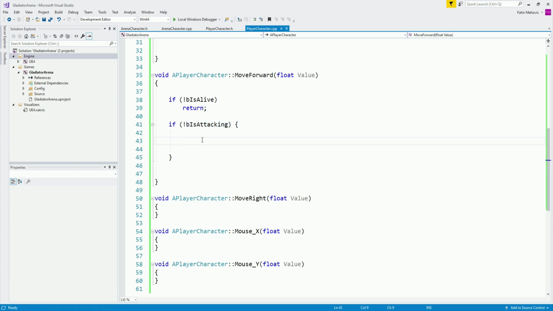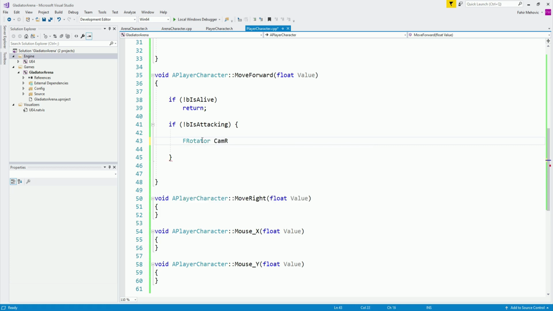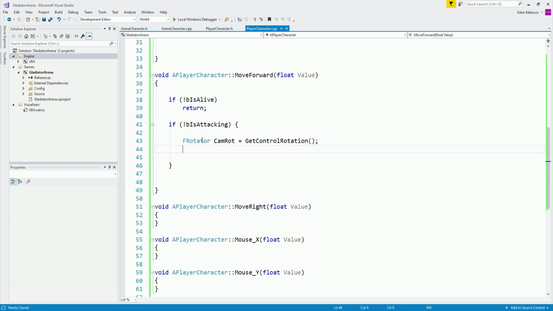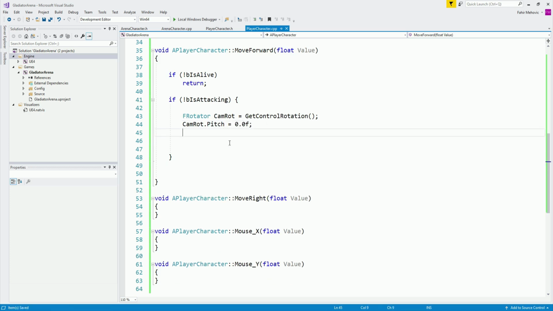And for that, we're going to get the rotator. So FRotator, and I'm going to call it CamRotation, which is going to be equal to GetControlRotation. So get the control rotation. This is basically the rotation of our character controller. And we're going to say CamRotation.Pitch, we're going to set that to be equal to 0.0f, which is the pitch rotation of the camera.